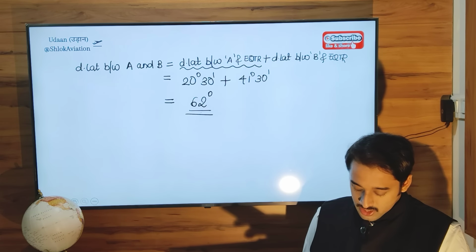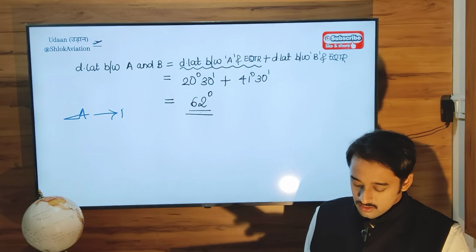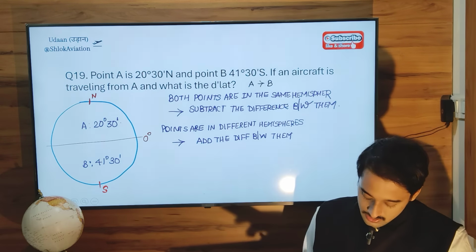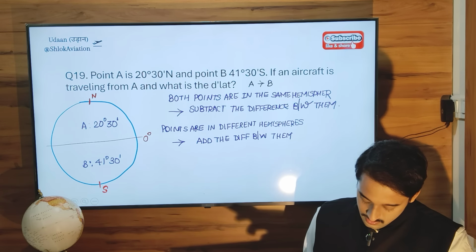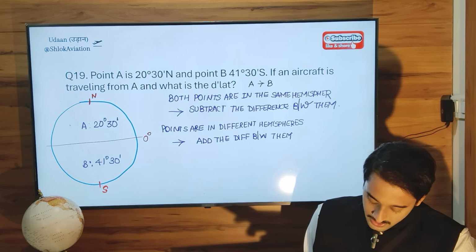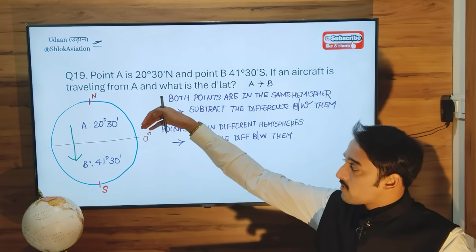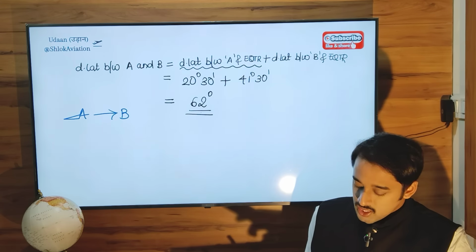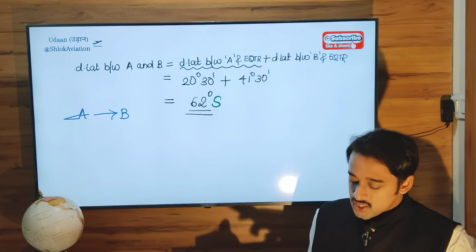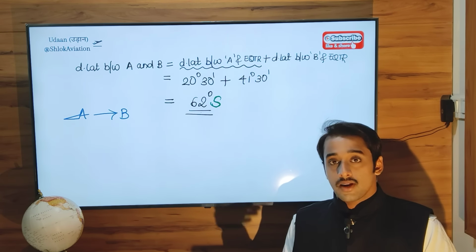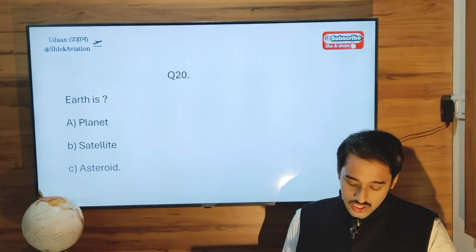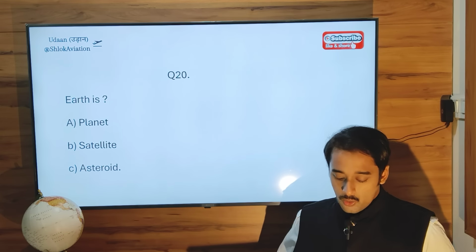And now it's mentioned in the question that you are traveling from A to B. So A to B, like this. What direction are you flying in? You're flying in the direction of south. So D lat equals 62 degrees south. Okay, the difference is towards south.